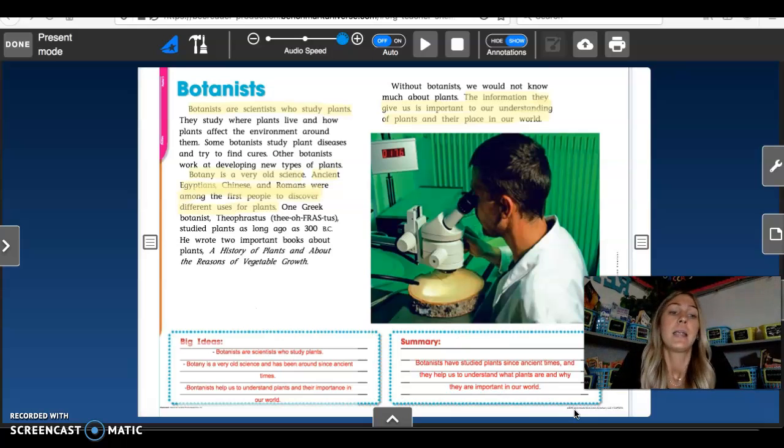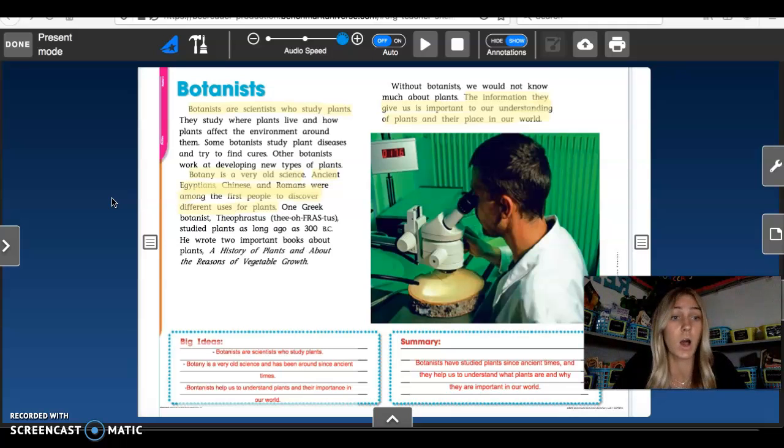Now, again, summaries are written in your own words, so your summary is probably going to look different from mine. And I wish that we were together in person, because I would love to hear what you guys wrote as your summary, because we would all have different summaries, but they would be similar because we're reading the same information. We would just probably word it a different way. So that's how we write a summary. Now, I know that this video lesson is pretty short, but that's just kind of what summarizing is. You just read a text and it's short, so you really just have to give one sentence. So that's why these videos are kind of short.